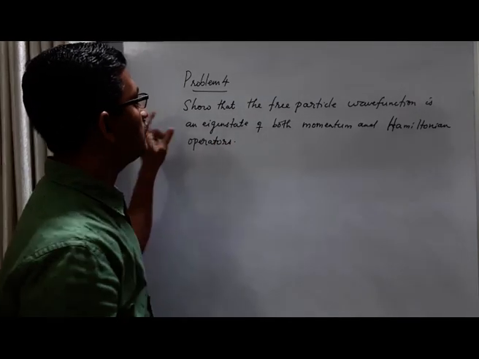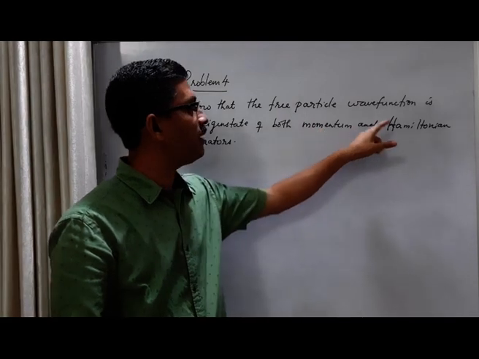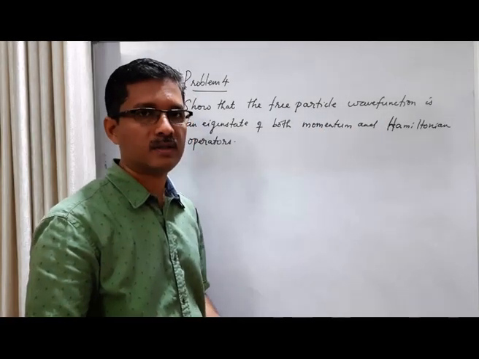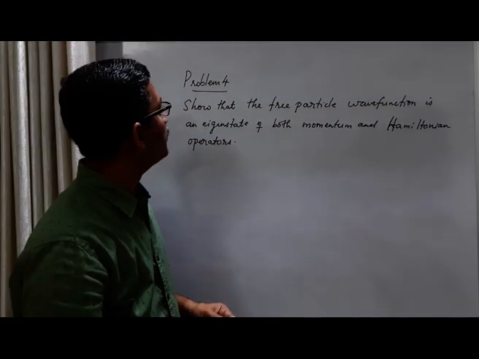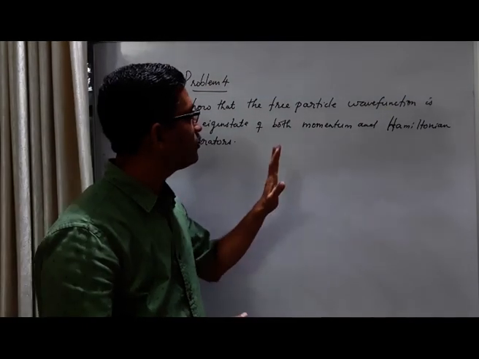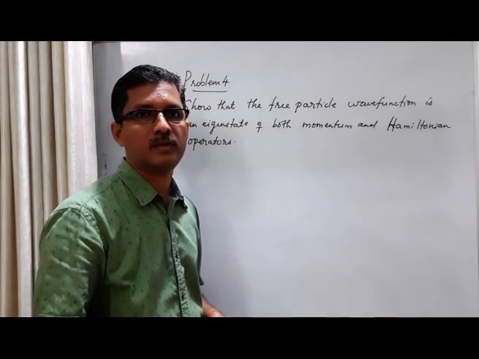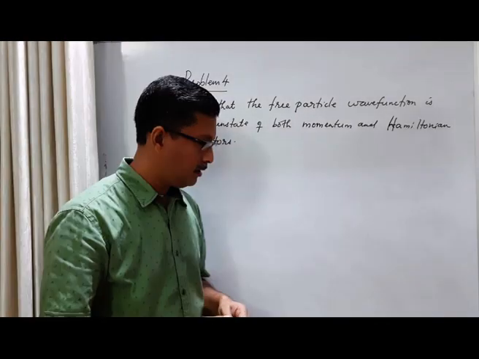In other words, momentum and energy operators. Hamiltonian is nothing but total energy operator. So let us show that free particle wave function is an eigenstate of both momentum and Hamiltonian or energy operators.